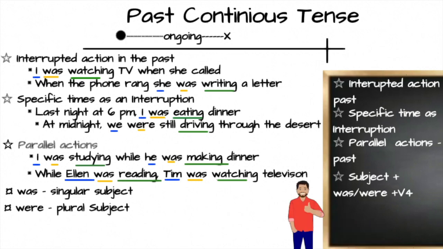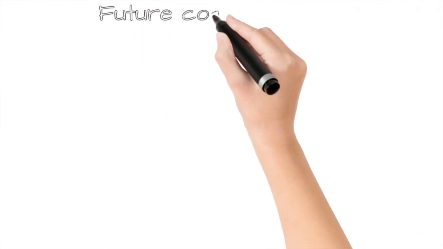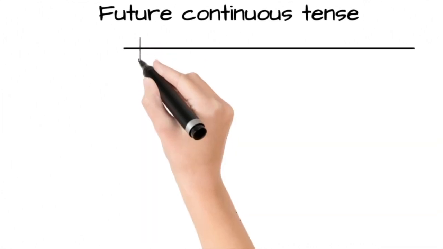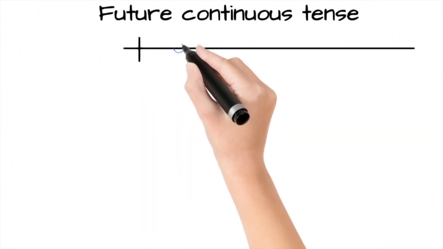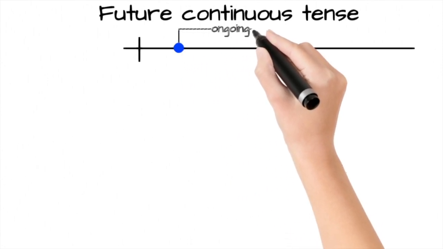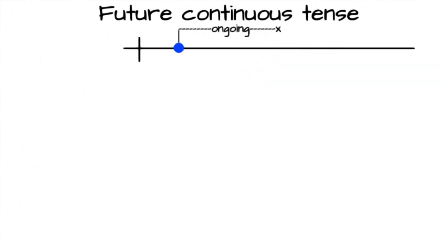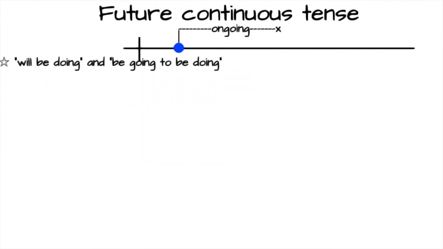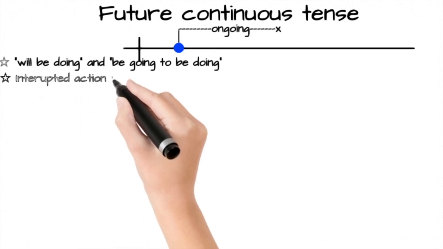Now let's understand the future continuous tense. Let's assume that this is the timeline. It is used to show that an ongoing future action is interrupted by another action in the future. So future continuous tense has two different forms: will be doing and be going to be doing. Let's look at the usage in detail.